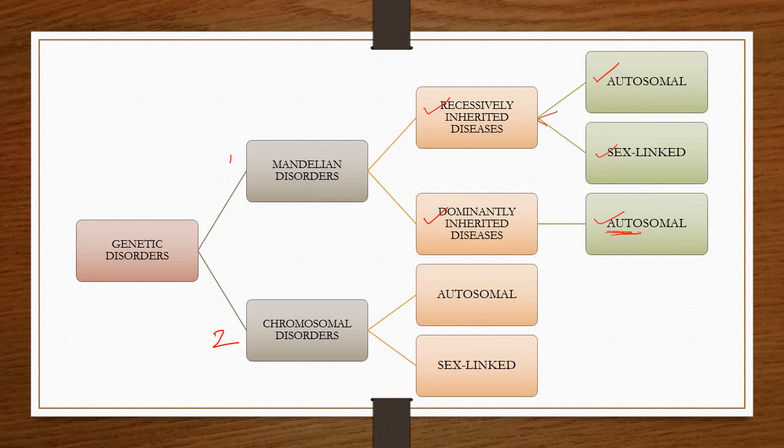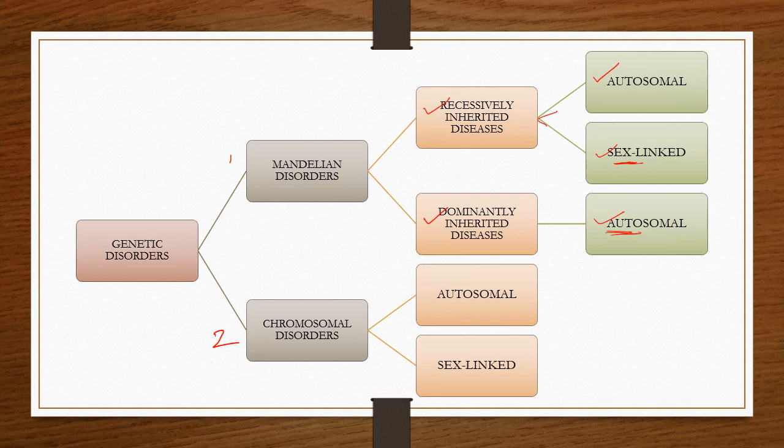We cannot observe that in the dominantly inherited diseases, because already we know the definition of sex linked or X linked. X linked genes are always present in the X chromosome. The genes which control the somatic characters are present on the X chromosomes.